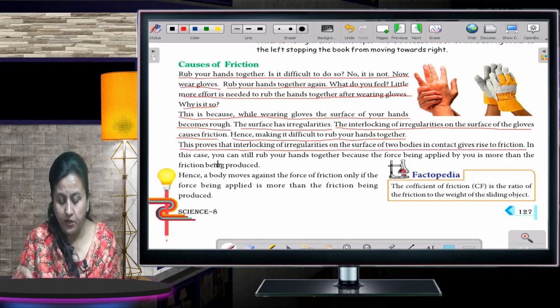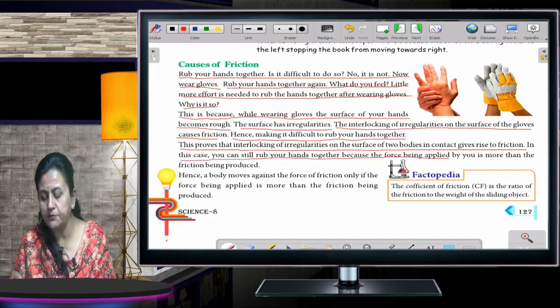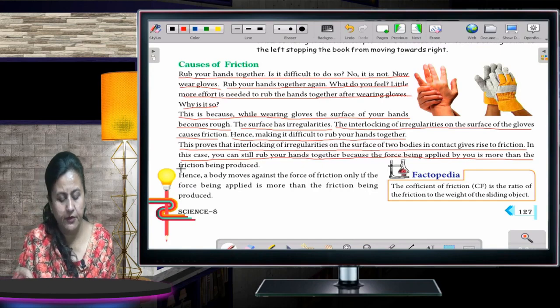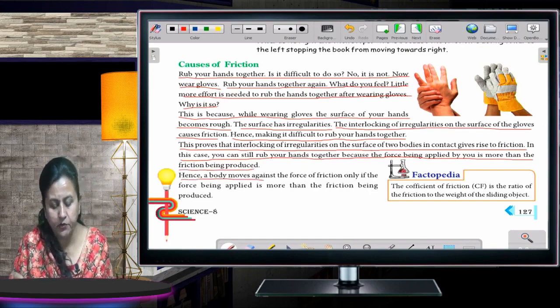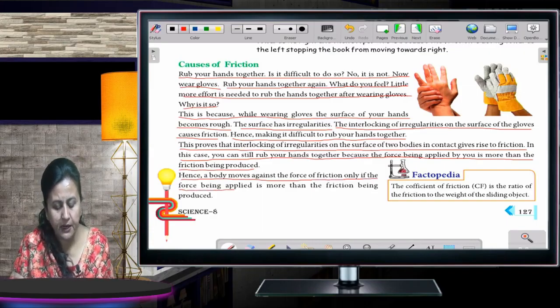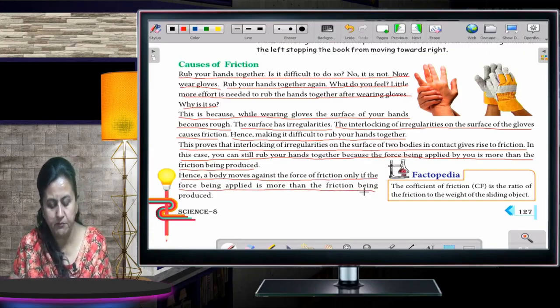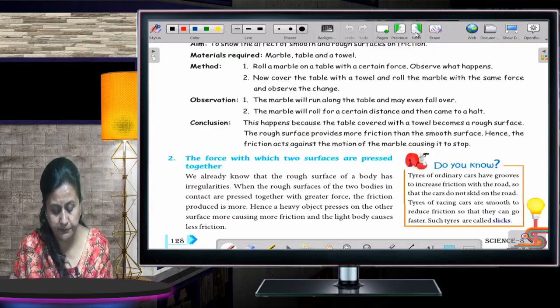friction. In this case, you can rub your hands together because the force being applied by you is more than the friction being produced. Hence, a body moves against the force of friction only if the force being applied is more than the friction being produced. Fine. Now, moving to the next page.